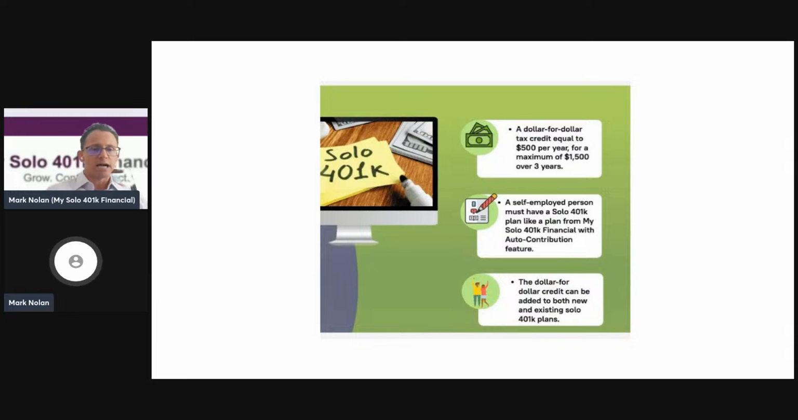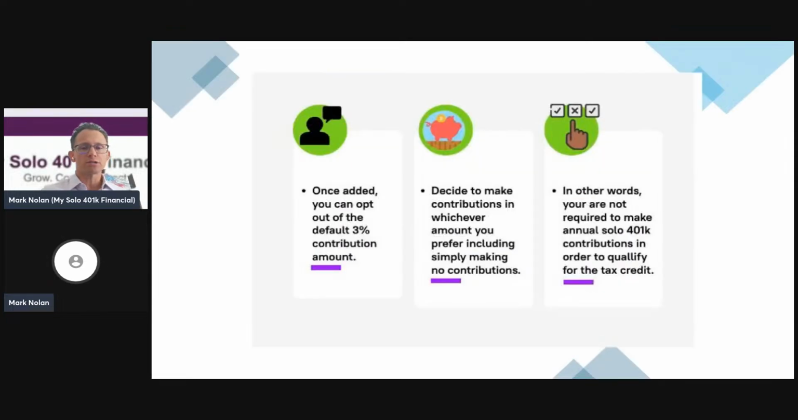So take a look at this slide here. Again, it's $500 per year. It can also be added to existing solo 401k plans, and it would be effective for 2025, 2026, and 2027, and $500 increments for those 3 years. Not all solo 401k plan providers have a plan that allows for the auto contribution credit along with specific documents that have to be signed. For example, traditional plans offered by Fidelity or Schwab don't come with that type of auto contribution credit.